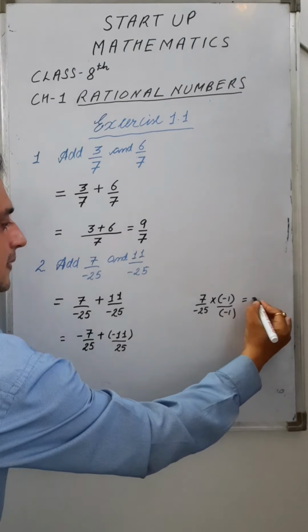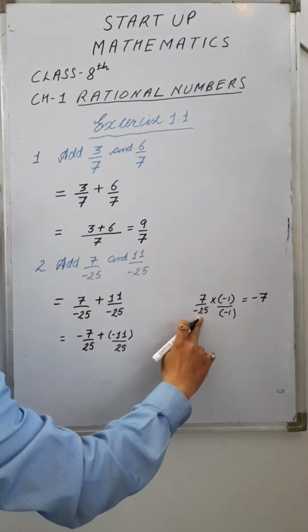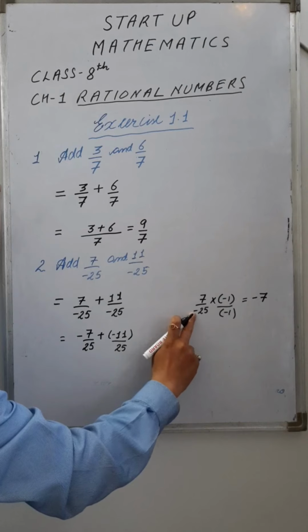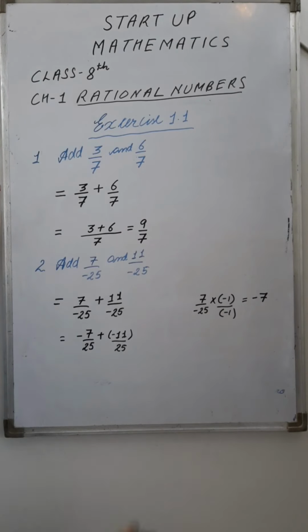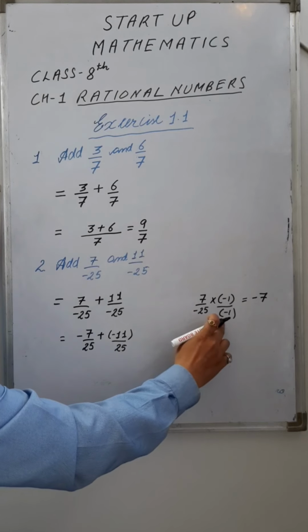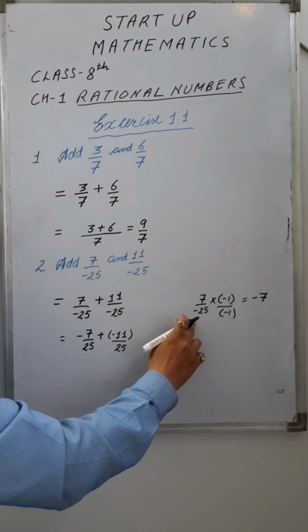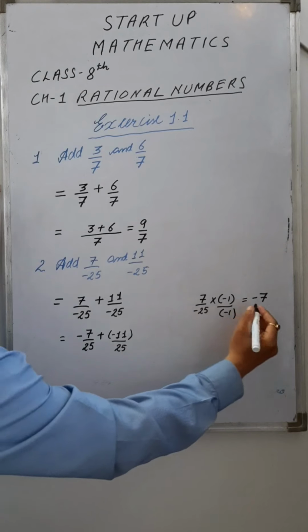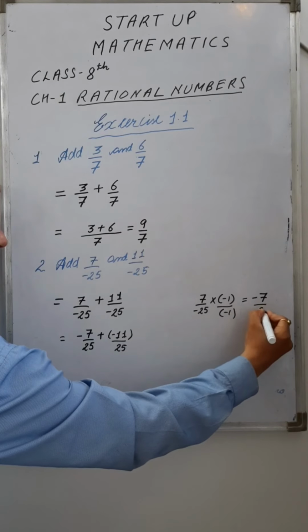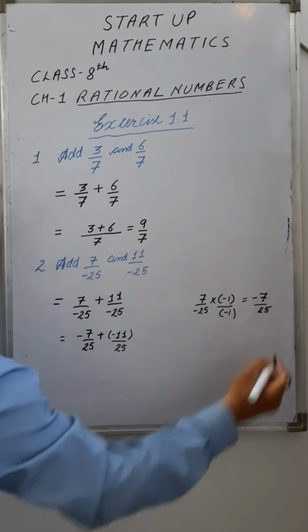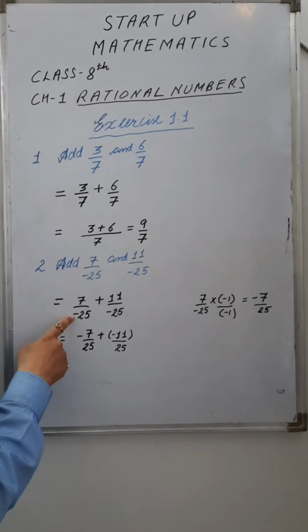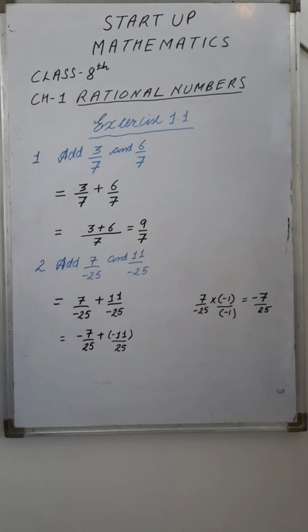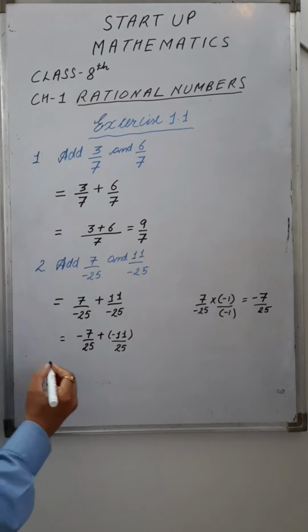The answer is -7. Now minus 25 multiplied with -1, both are of same sign which is to be multiplied. The answer is positive, that is 25, right? So you can write this negative sign with numerator instead of the denominator, right? So this is for you.